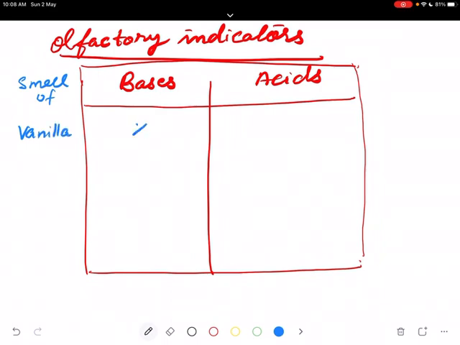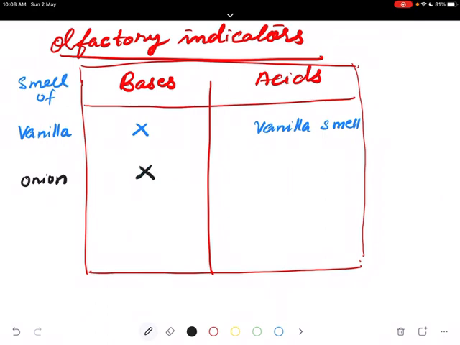In bases, no smell. Here there is vanilla smell. There is a typical smell for vanilla, we know it. Next, onion. In bases, no smell.